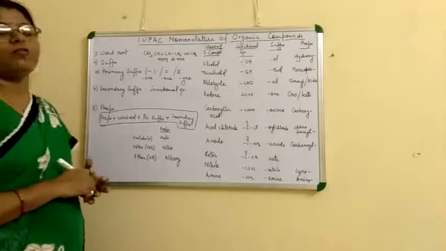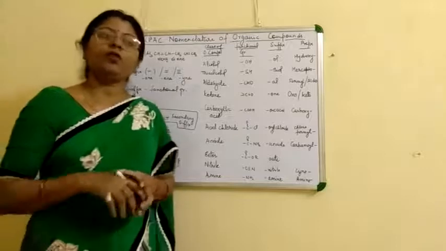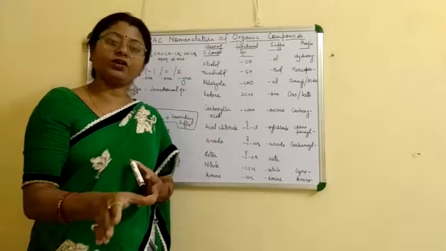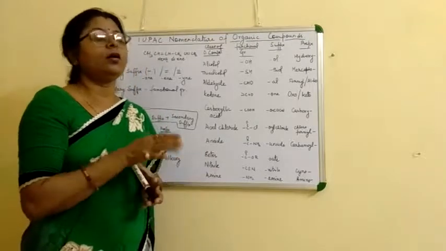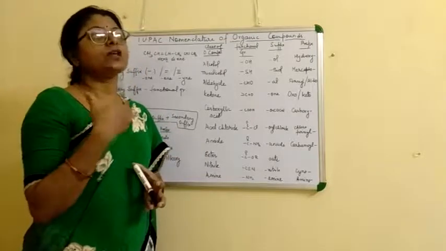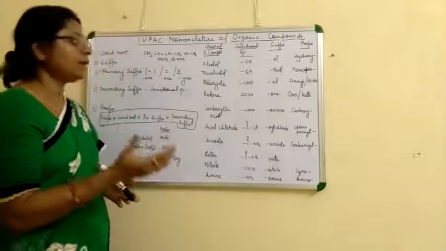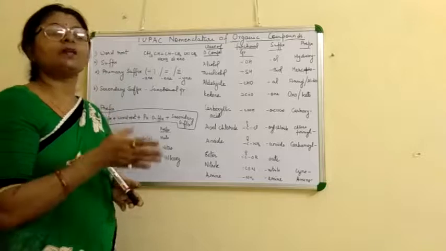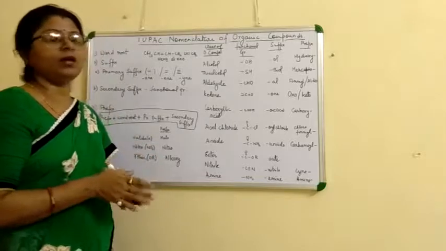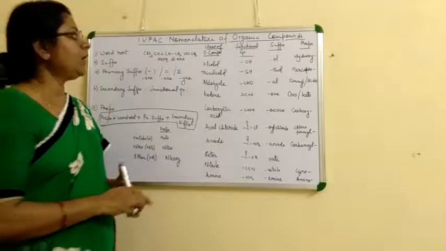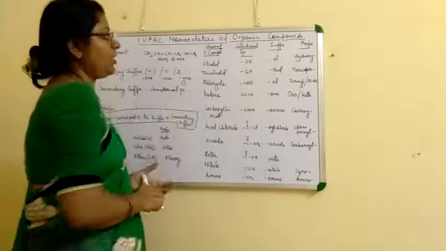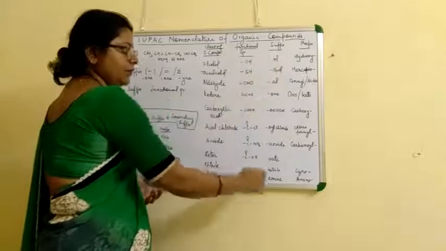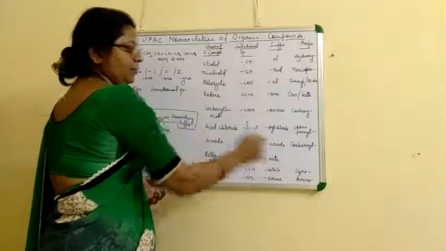Now, how do we name a functional group when we use it as a suffix, and how when we use it as a prefix? Let us study. This is the class of organic compound, these are the functional groups, these are the suffixes, and these are the prefixes.